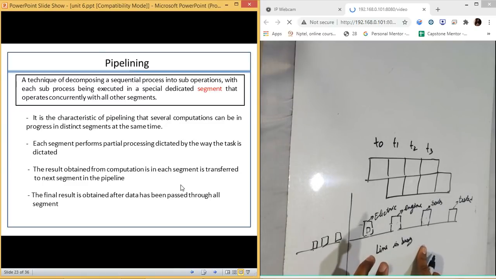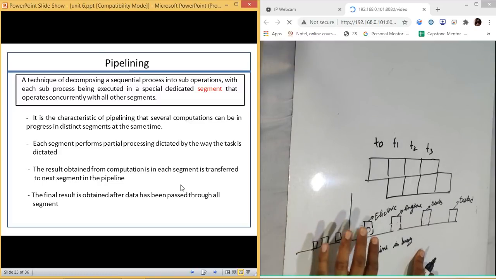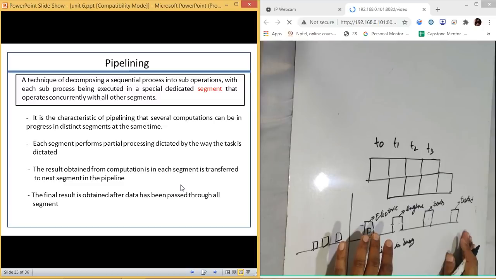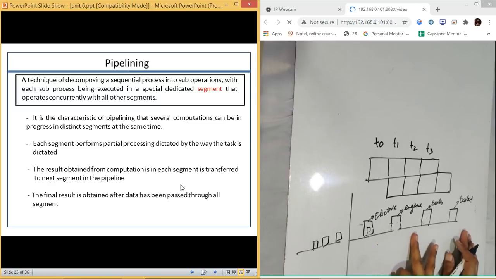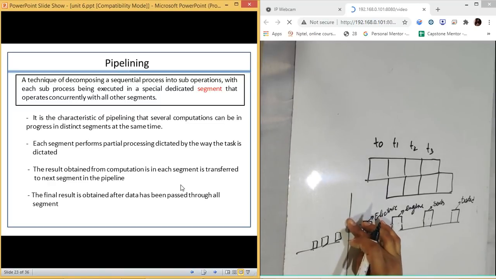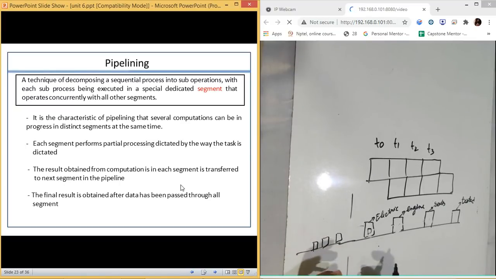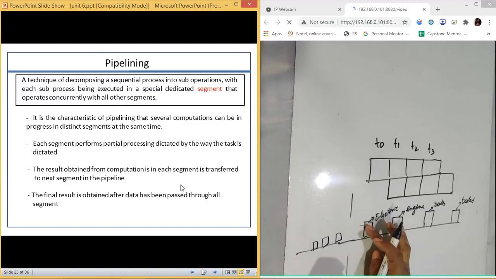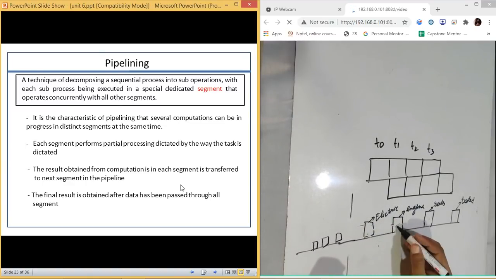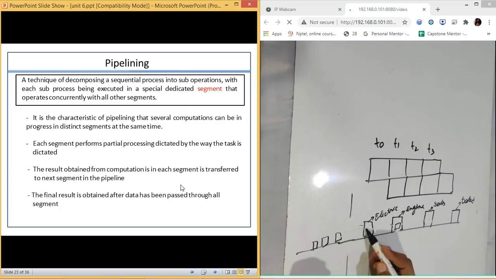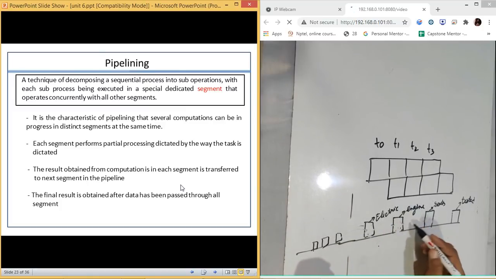Now this is a normal execution. Once the car enters, the door will close and no other process can enter. That is a single type of processing. This was the normal one. When we talk about the pipeline, this is the second approach. In the case of a pipeline, they never close this door. Everyone goes in line. Once this car moves forward from the electric section to the next one, the car which was here moves to this place.